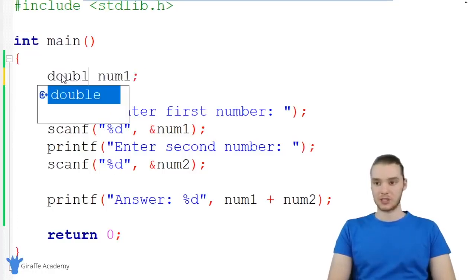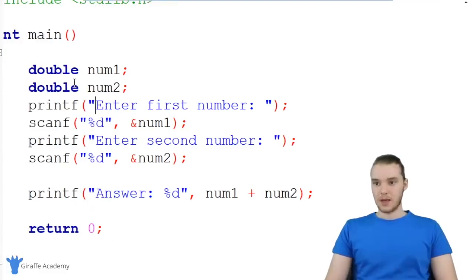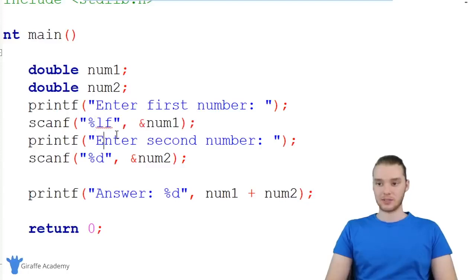So over here, I'm going to change these to double. So I'm going to say num1 is going to be a double, num2 is going to be a double. And since we're getting doubles as input, we're going to have to come down here and modify these. So right now, this is accepting an integer, but we want to make this accept a double. So normally, if we're using printf and we wanted to print out a double, we would say f, and that stands for floating point number. But when we're scanning for a number, if we want to use a double, we have to say LF, just like that. So down here, I'm also going to say LF, and we'll change this to just F.